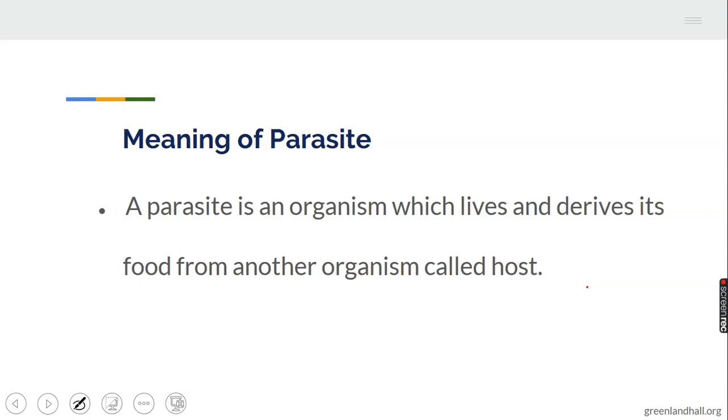The parasite gains while the host suffers. Both are organisms. One lives inside the body of another. The one that lives inside the body of the other is called the parasite. The parasite gains while the host suffers severe damage. Let's take note of that.